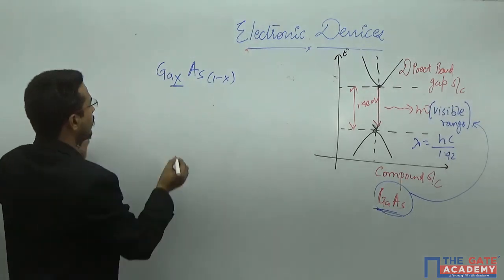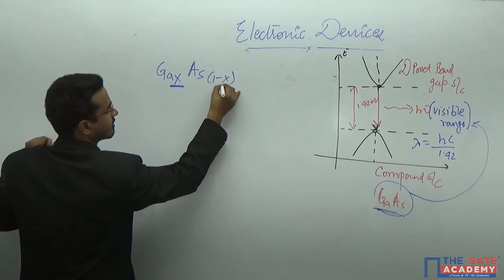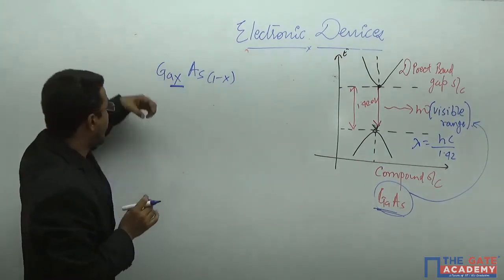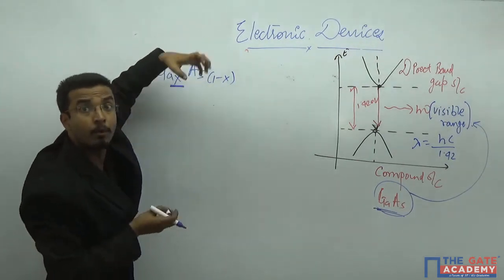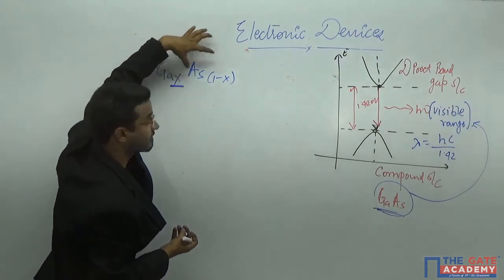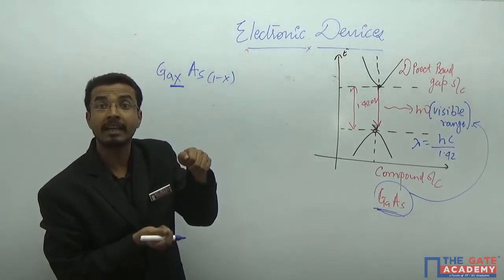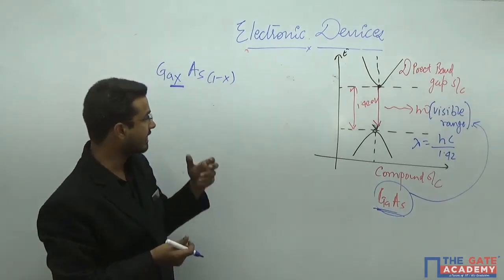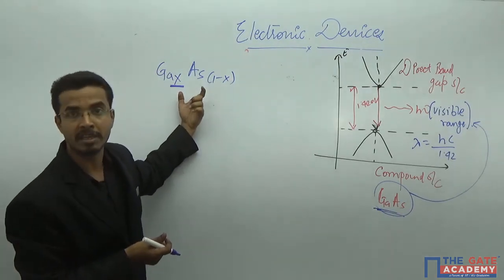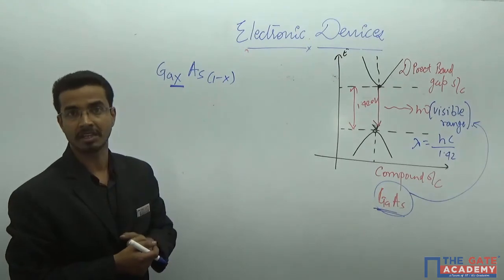Now, if you change the value of this x, the mole fraction of the gallium and arsenide will change. According to that, you can change the band gap of the material. That is the beauty of the compound semiconductors or the direct band gap semiconductors.